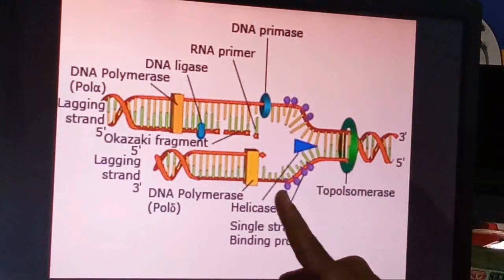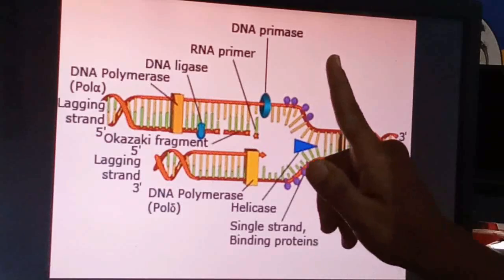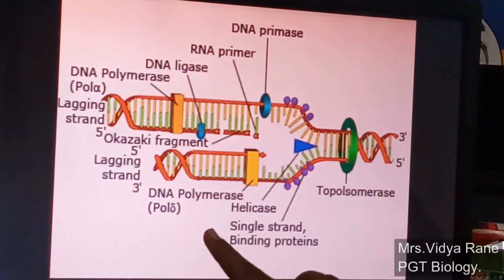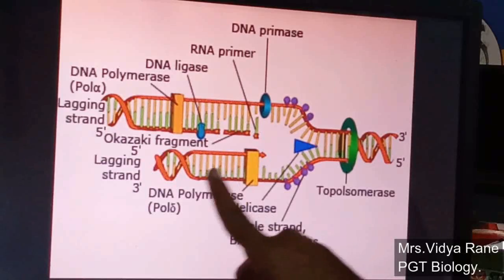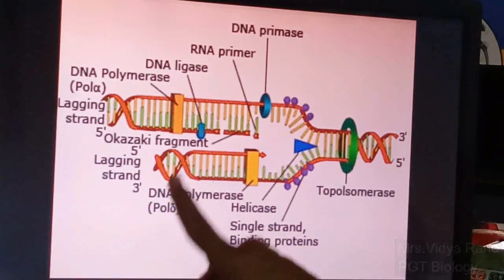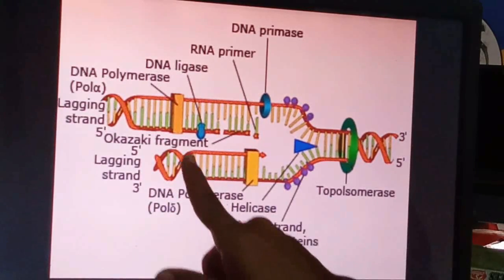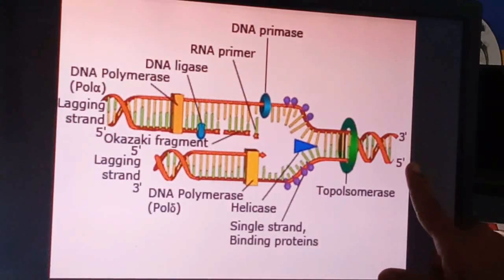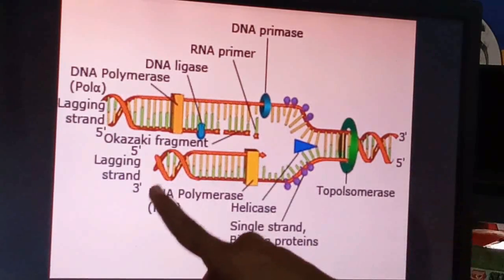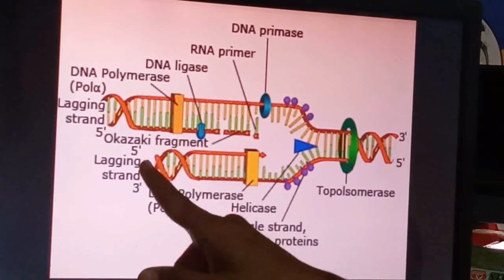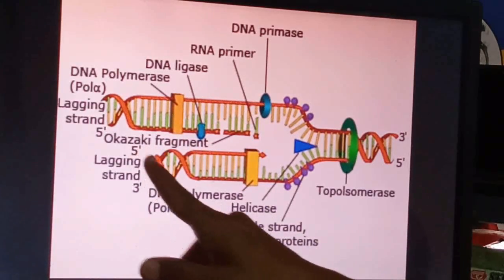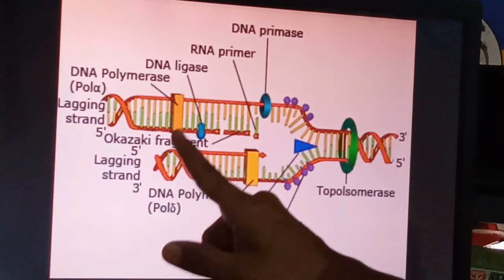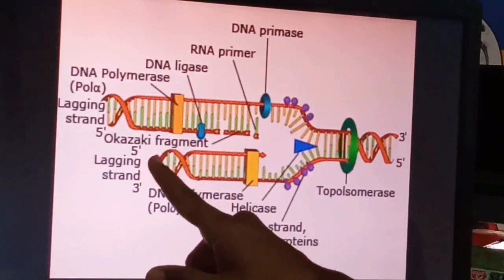Out of these two strands, one will act as the lagging strand and another as the leading strand. Here one end is 3' and here it is 5'. So the new strand will be formed from 5' to 3' direction, and the synthesis of the new strand will start from this point.